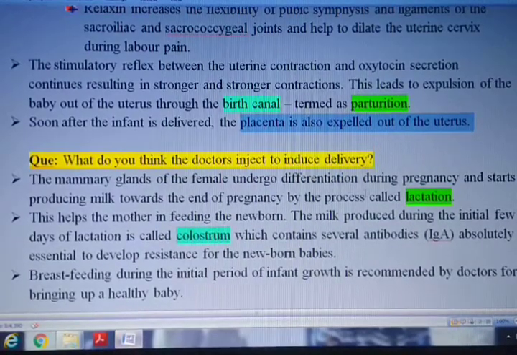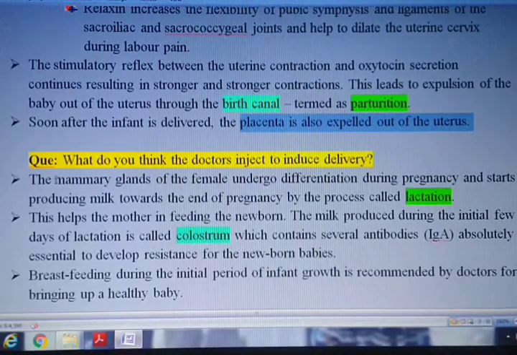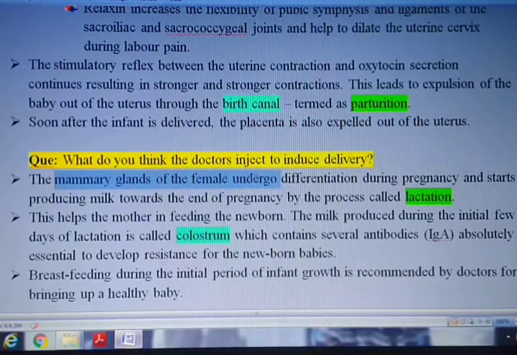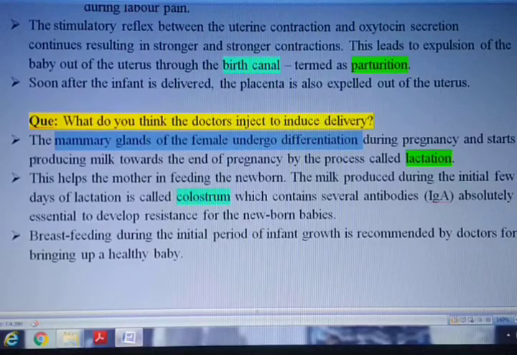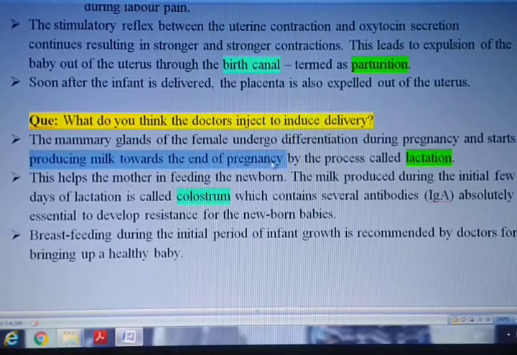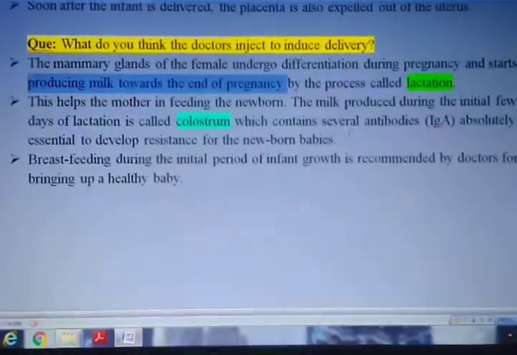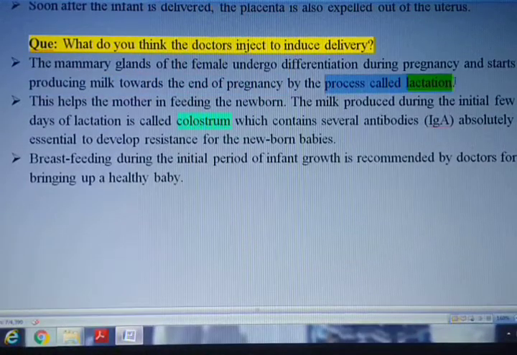Now during pregnancy, the mammary gland of the female also undergoes differentiation, and it starts secreting milk towards the end of the pregnancy, which is called lactation.